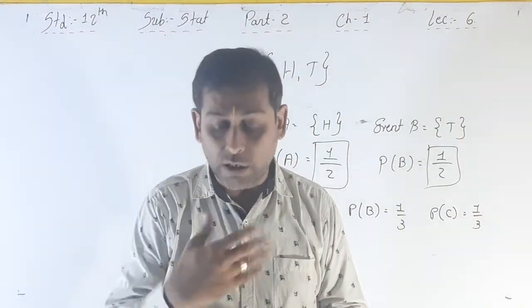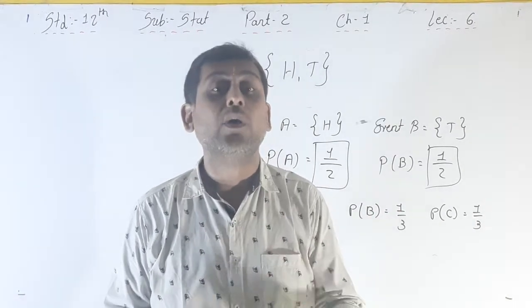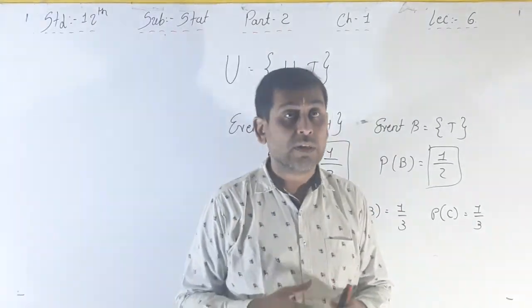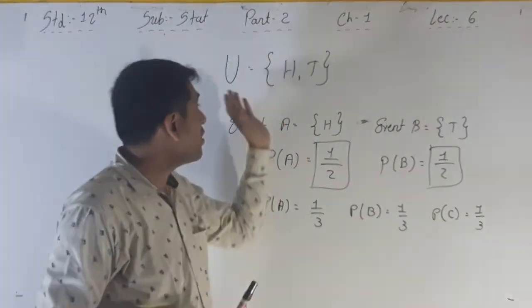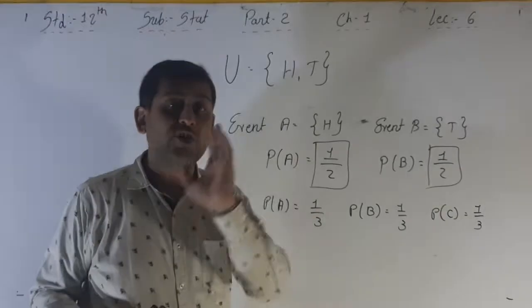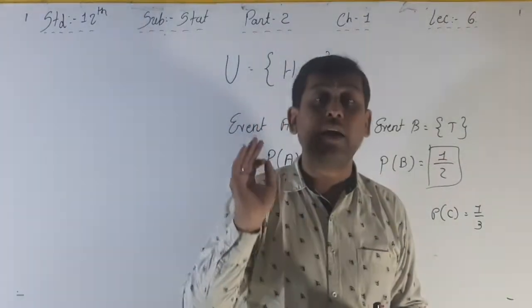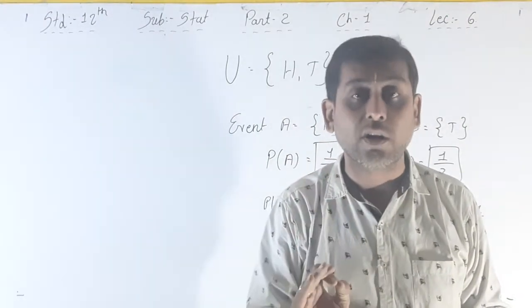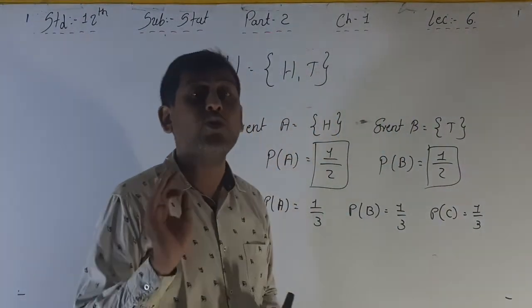Okay, now see the next point, that is favorable outcomes. What are favorable outcomes? Here H and T are there in the sample space. Now the probability of getting a head on a coin toss means what?